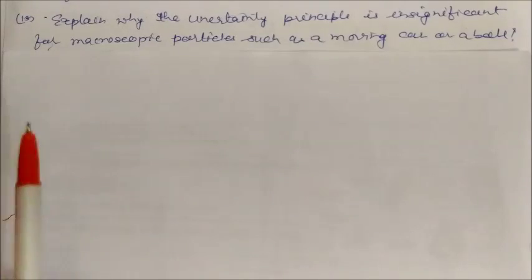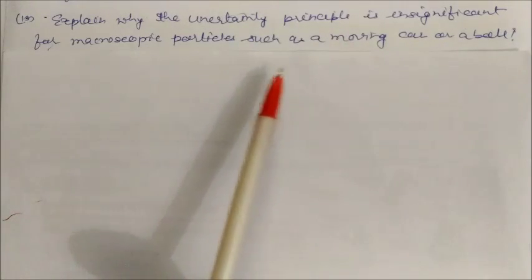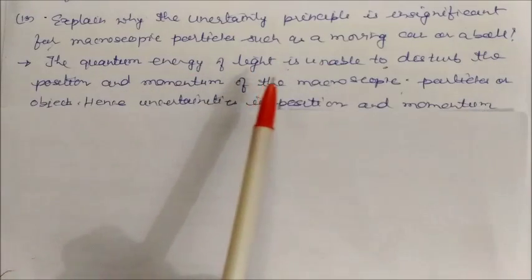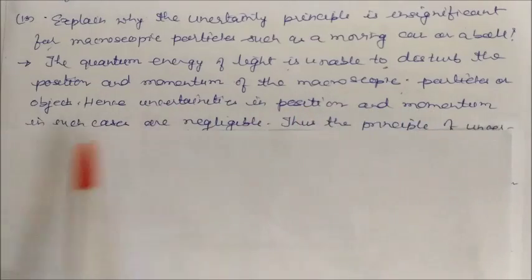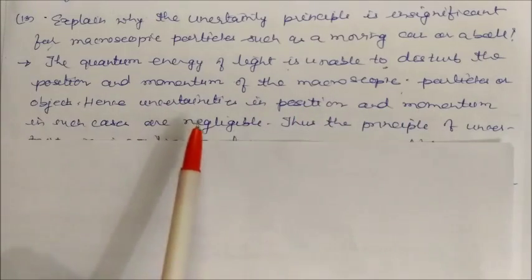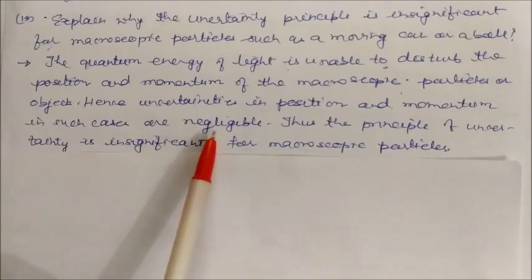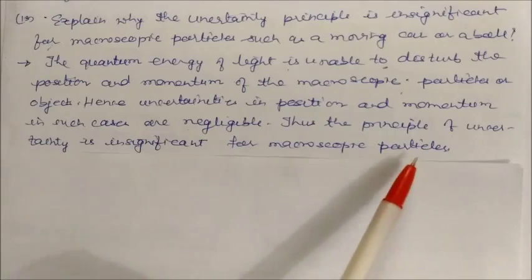Explain why the uncertainty principle is insignificant for macroscopic particles such as a moving car or a ball. The quantum energy of light is unable to disturb the position and momentum of macroscopic particles or objects. Hence, uncertainties in position and momentum in such cases are negligible. Thus, the principle of uncertainty is insignificant for macroscopic particles.